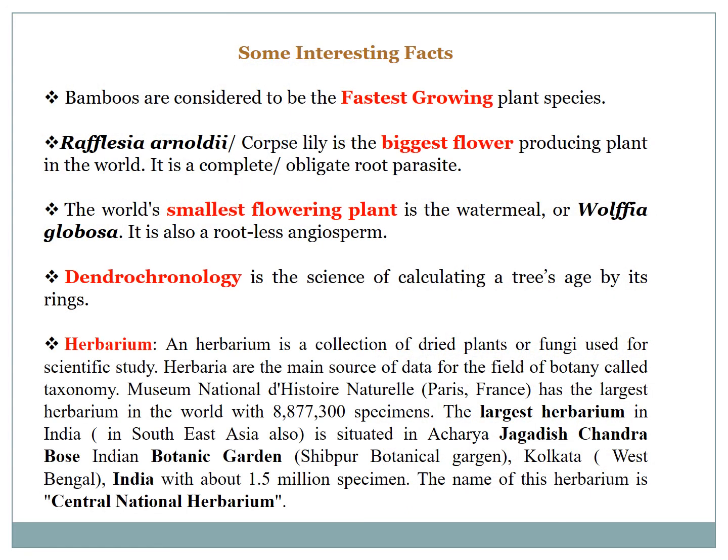Some interesting features or facts. The fastest growing plant in the world is considered to be the bamboo. The largest flowering plant in the world is Rafflesia arnoldii, the corpse lily, which is actually an obligate root parasite. The smallest flowering plant is also an angiosperm, the Wolffia. The study of the aging of trees is called dendrochronology. A collection of dried plant parts for identification and taxonomy purposes is called a herbarium.